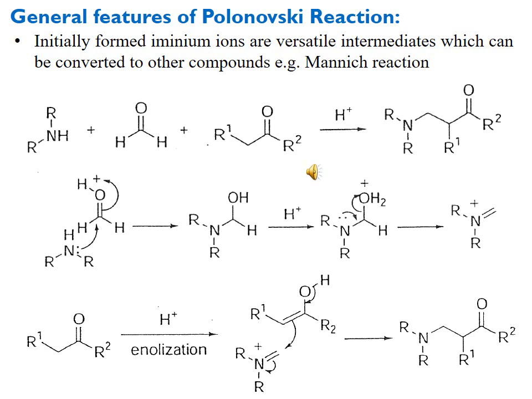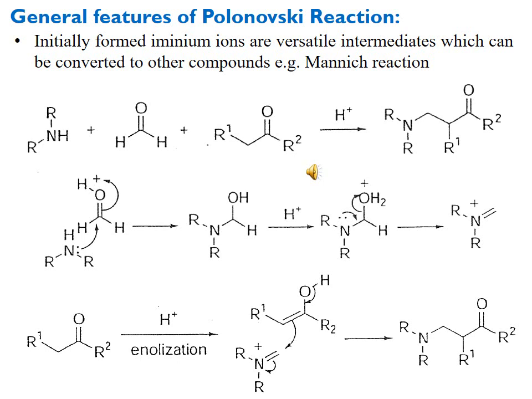Here you can see that first the lone pair of the amine interacts with the aldehyde and it is converted into an OH group, and then with the removal of water it is converted into the iminium ion, and this iminium ion then interacts with the enol prepared from the ketonic functionality to form the product.